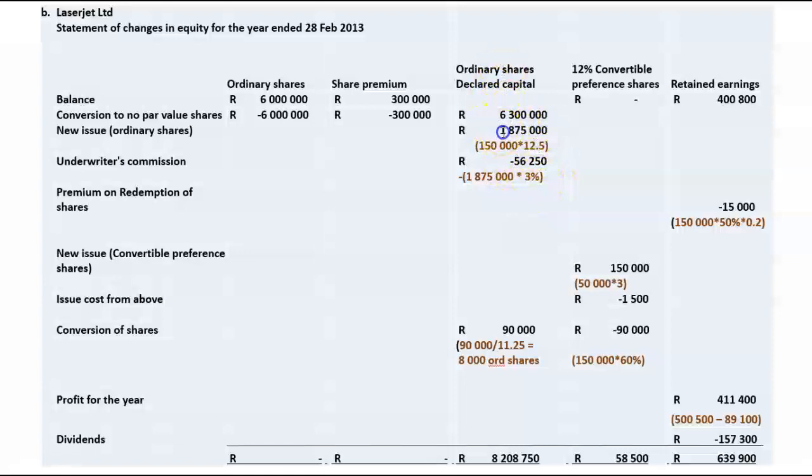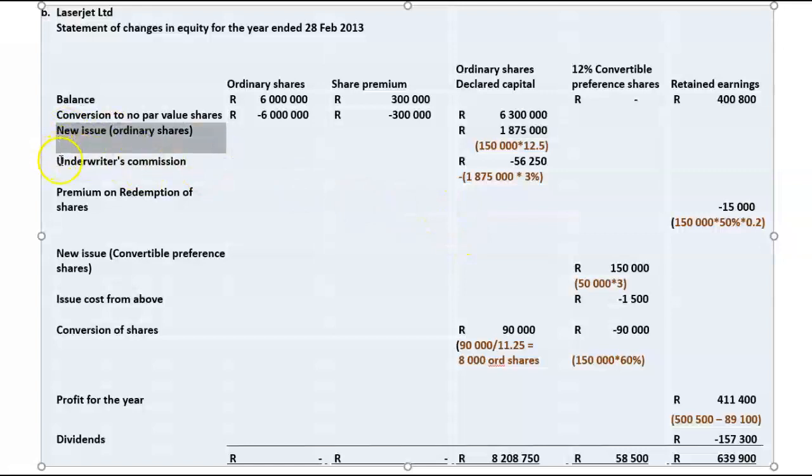I do not do that automatically. I do not net it off against the 1,875,000. I have to show two line items. One for what did I raise, and the second one, how much should I pay out as share issue costs and underwriter's commission.